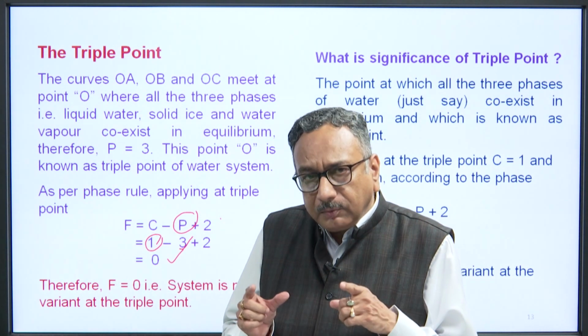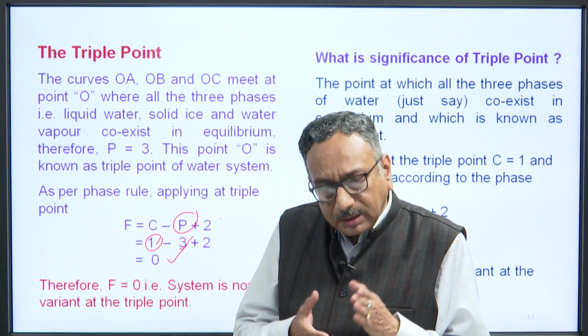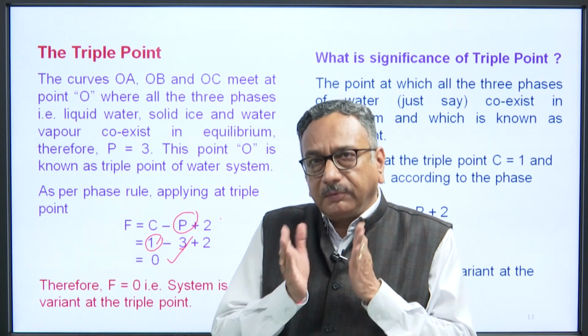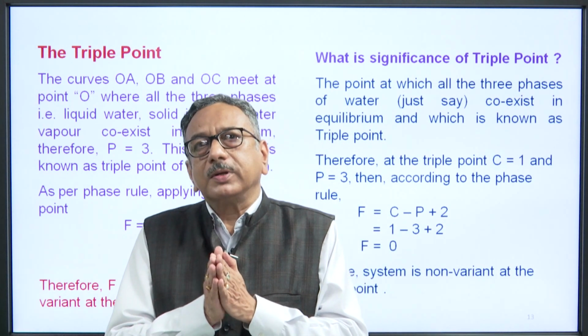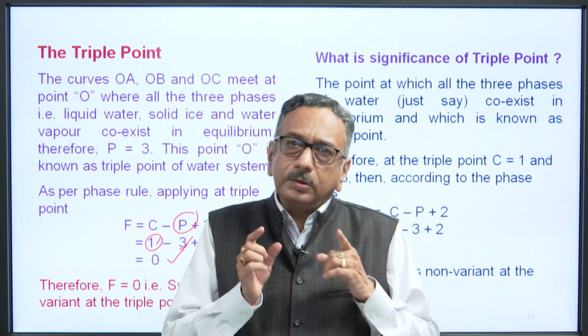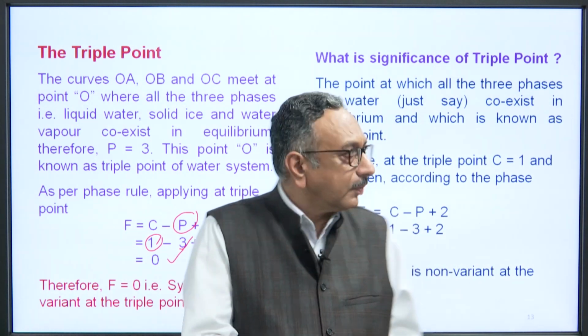If the question asks you to prove that the water system is non-variant at the triple point, you can prove it in this way.